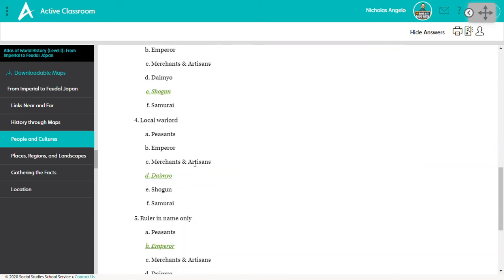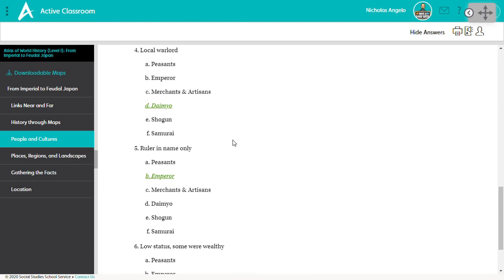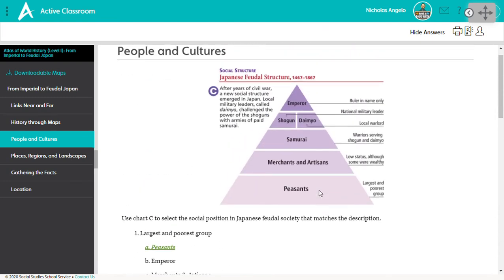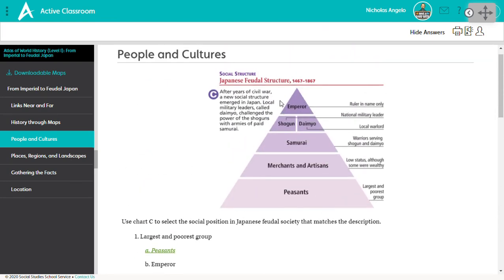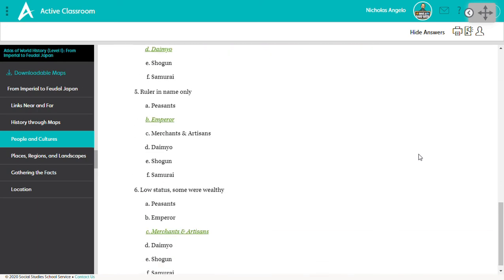So 4 is choice D. And 5, the ruler in name only. Like I told you at the start, the emperor was the person who was supposed to be in charge, but really didn't have the authority. The shogun during this time was really the person with the power. So the ruler in name only is B, the emperor.